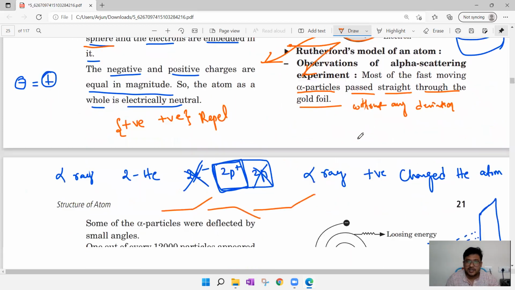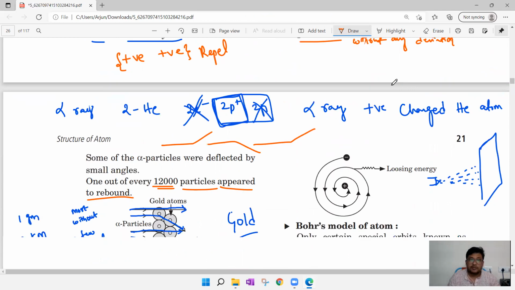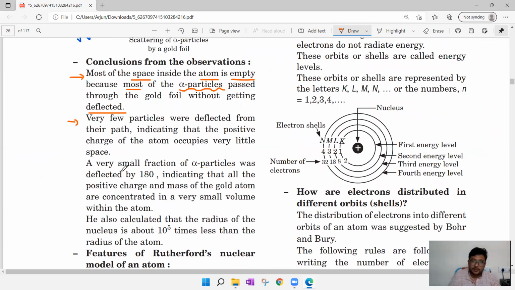But is that thing happening? No. What is happening here? Most of the fast moving alpha particles passed straight. From this he concluded, as J.J. Thomson stated, that the atom is not positive. The atom is not completely filled with positive charges. It is not a positive sphere. He decided that a very few particles deflected from their path, indicating that the positive charge of the atom occupies very little space, not the entire space, not total space, very little space.